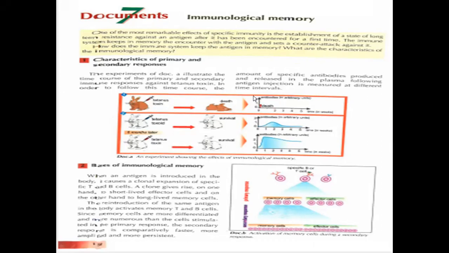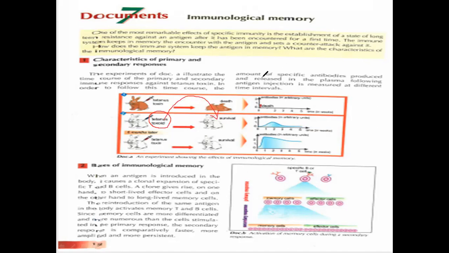after the injection in the second experiment of the tetanus toxoid. Tetanus toxoid is a weakened form of the toxin. It's very, very weak. It's like a vaccine, and very diluted. So it leads to the production of a memory against this antigen. After its injection, this tetanus toxoid leads to the survival of the animal.